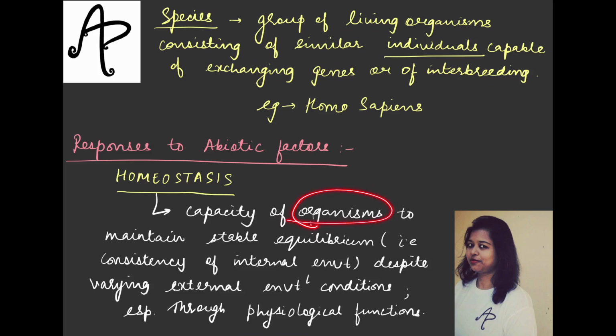So it is the capacity of organisms to maintain their internal environment situation, to keep that equilibrium stable. Despite the external environmental situations or conditions varying, if the organisms are able to maintain their internal situations very precisely, then that situation is called homeostasis, and that is done through the physiological functions, basically with the help of body parts.